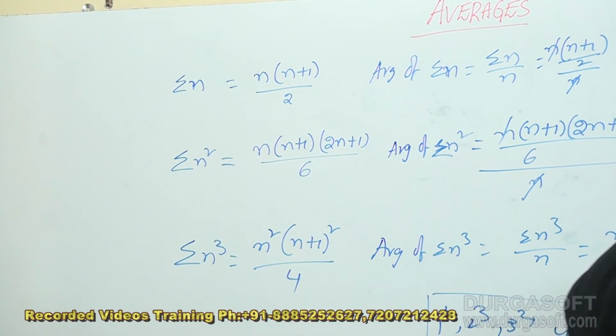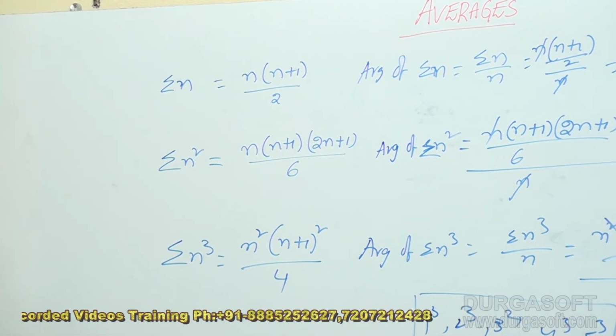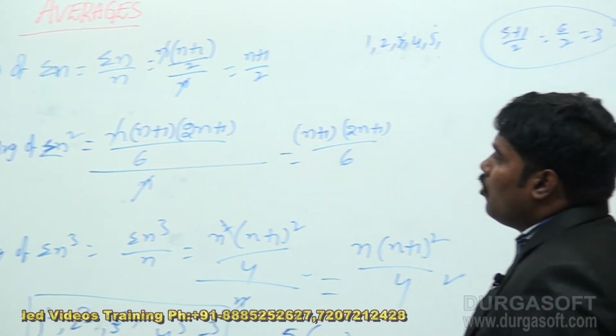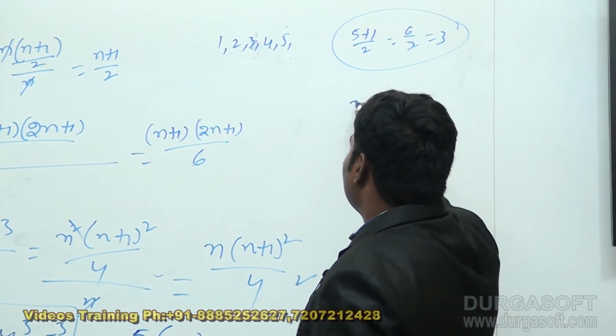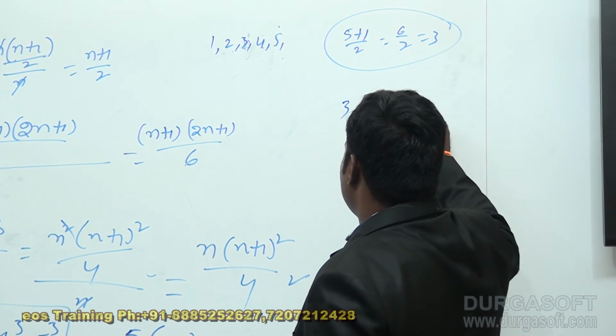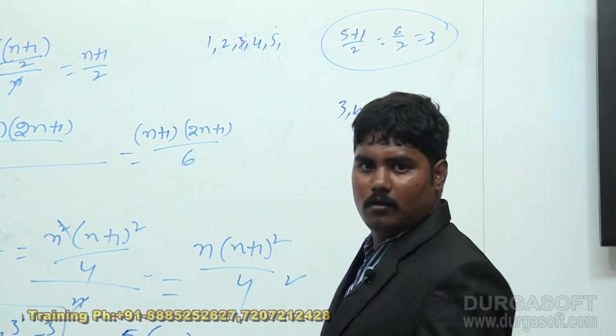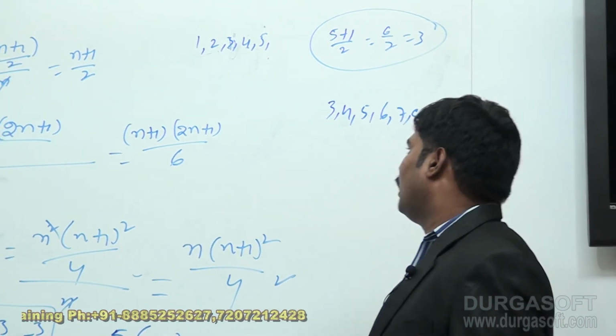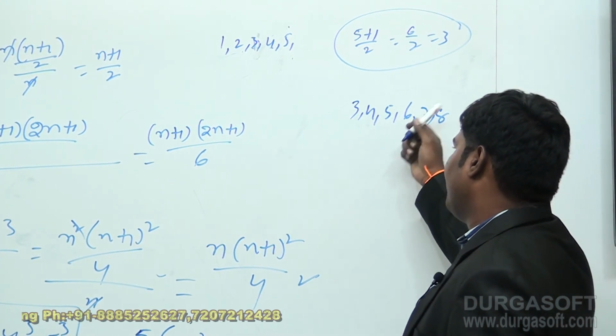I have one doubt right now. What is the average of 3, 4, 5, 6, 7, 8? What is the average of 3, 4, 5, 6, 7, 8?